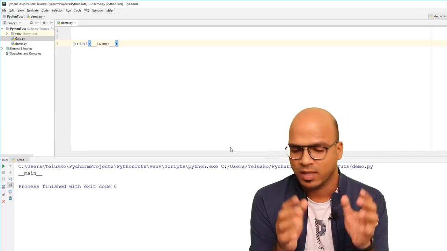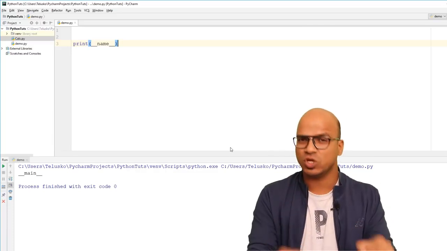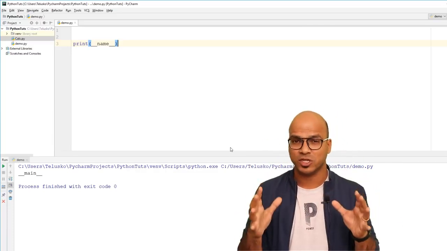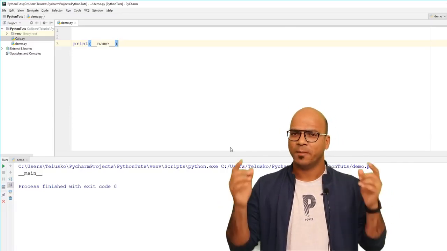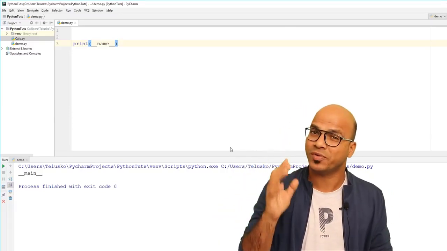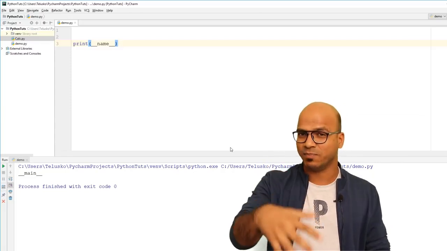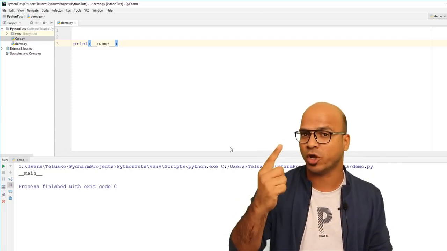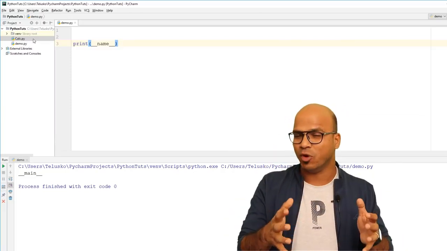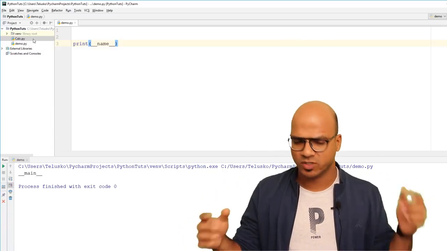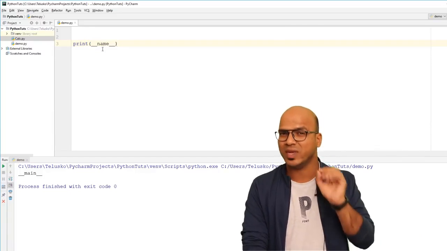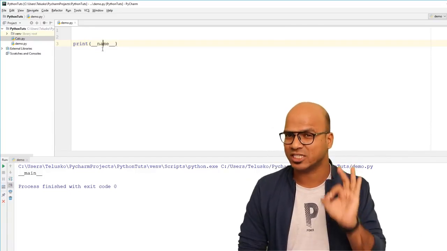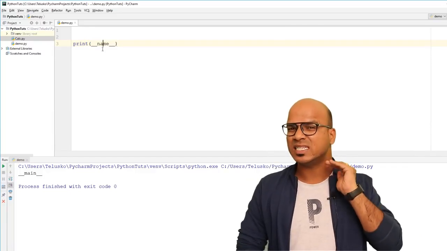Same goes for Python. The moment you run this code, if this is your first code, because in your project, you might have multiple modules, maybe 5 modules, 10 modules, but there will be some module which you will run first. So this example, demo.py, is my first module. Maybe with this demo, I will be having multiple modules, but this is my first module. So the first module's name is always __main__ because that is the point of execution. That's where your code starts.